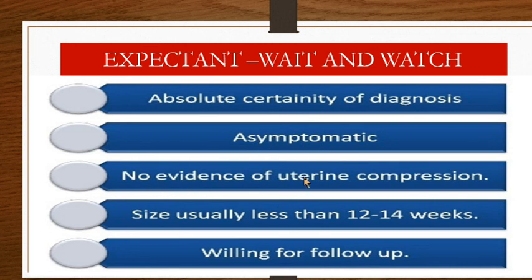The fibroids with no evidence of uterine compression, that is, no pressure symptoms. The size of the fibroids is usually less than 12 or 14 weeks size, because as they grow in size, they themselves become an indication to remove the fibroid, even when they are asymptomatic. And of course, the most important point is they have to be willing for follow-up. That is, you want to follow these patients serially by sonography after 3 to 6 months. Therefore these are the criteria where you can have an expectant or wait and watch management.